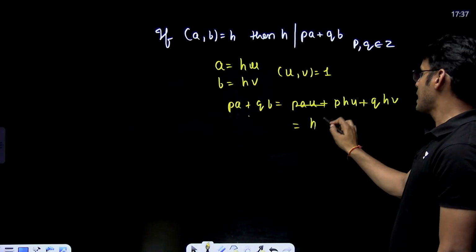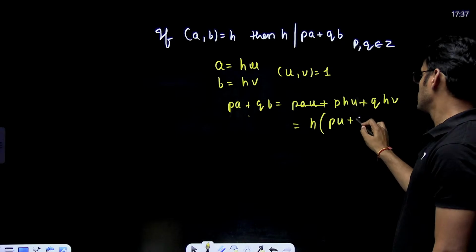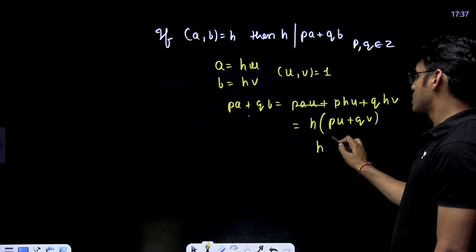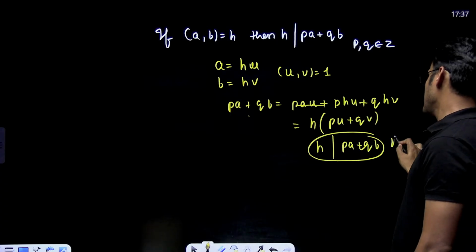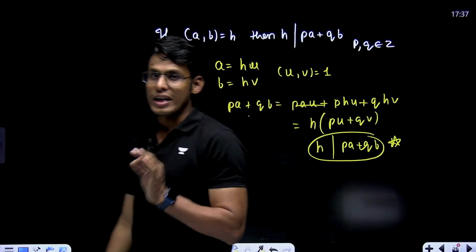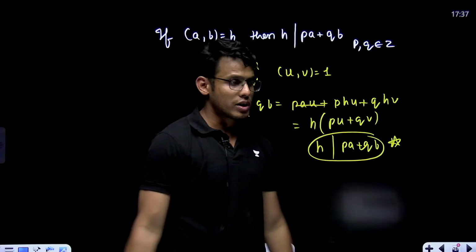Now, can you see that h is coming out to be common? This means h divides PA plus QB. Am I making sense here? Please write this down. This is a very important theorem.